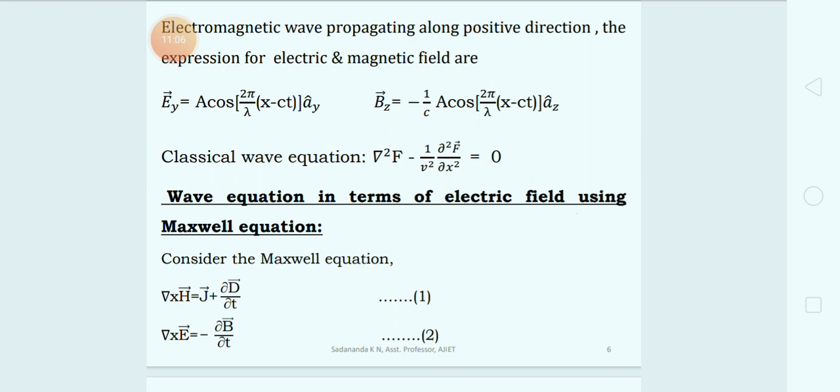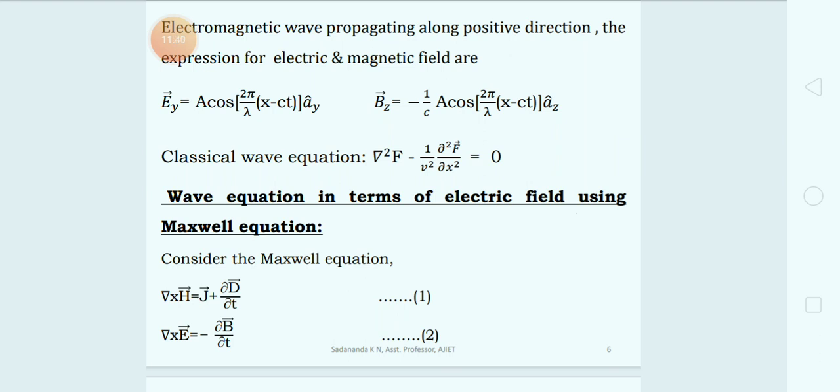So here vector Ey and vector Bz are mutually perpendicular. That's quite obvious when an electromagnetic wave is propagating in a given medium, the electric and magnetic fields are perpendicular to each other, and also these E vector and B vector are perpendicular to the direction of propagation. That is the propagation of an electromagnetic wave.